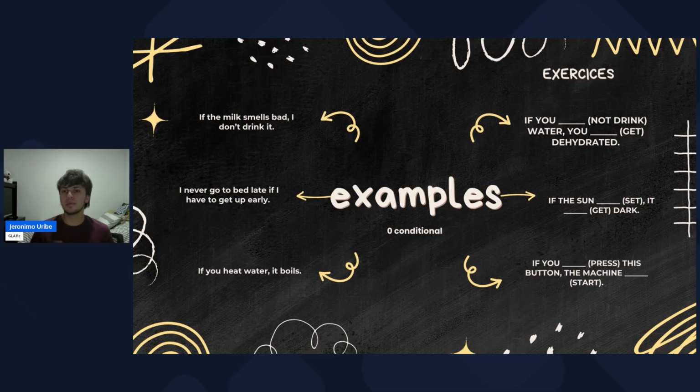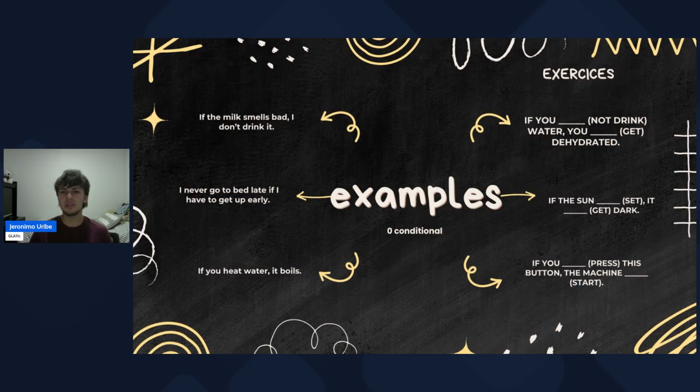Why is this true? Because we know that, for example, if we are running, the body gets dehydrated, and if we don't drink water, we are going to stay dehydrated all this time. The second: if the sun sets, it gets dark. Again, both verbs are in present simple. That is a natural and universal fact.